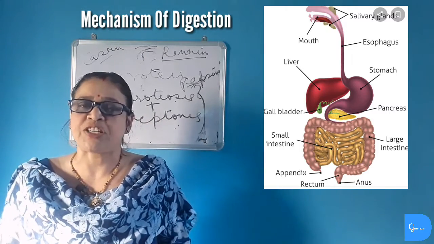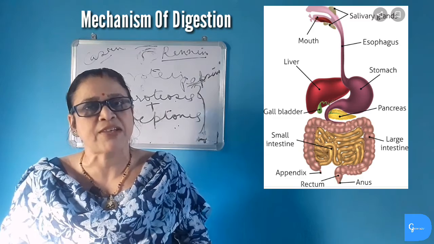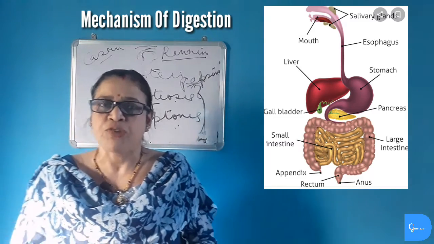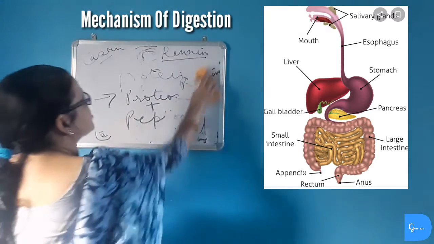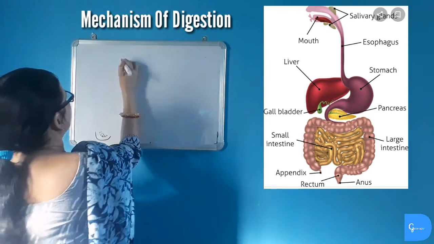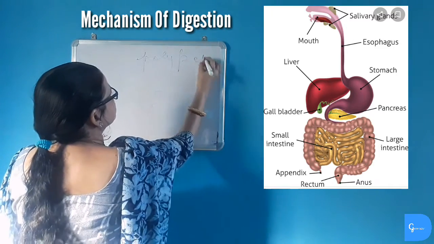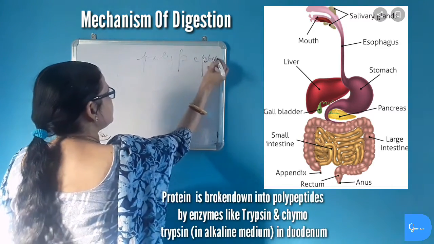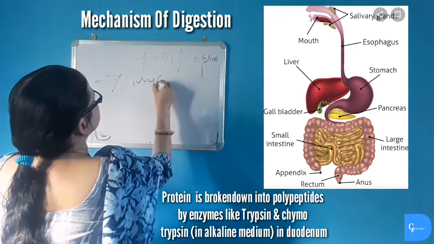And the enzymes which are present in the pancreas like trypsin, chymotrypsin and beta amylase also reach the duodenum, which act on protein. Now protein which was in the form of proteoses and peptones is broken down into polypeptides by the enzymes trypsin and chymotrypsin.